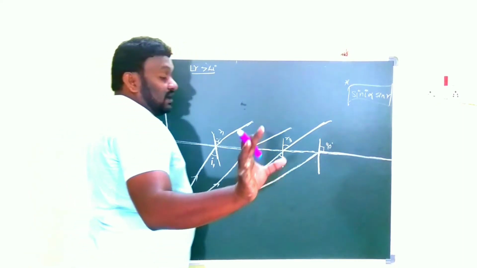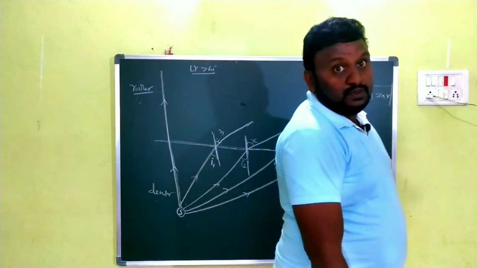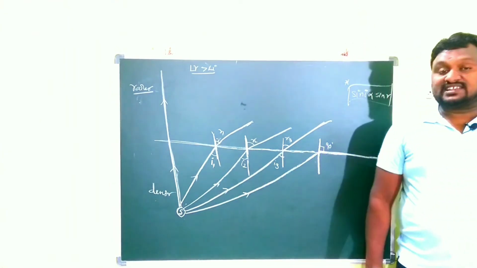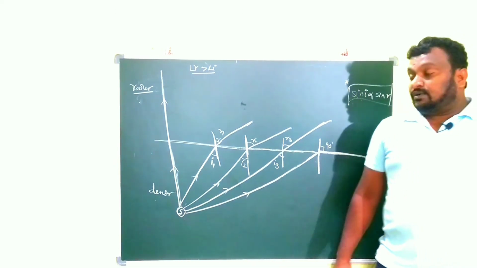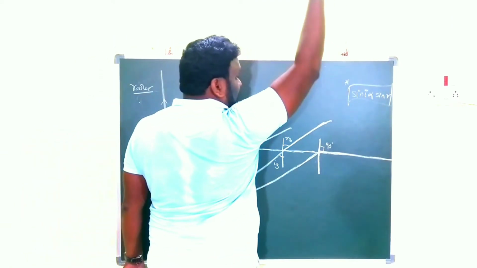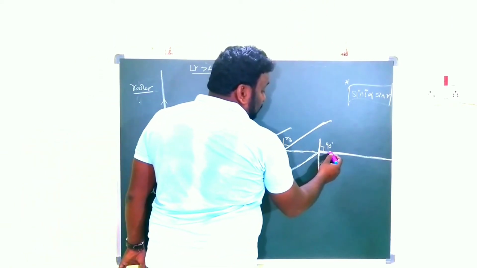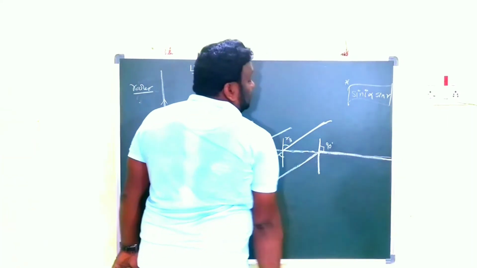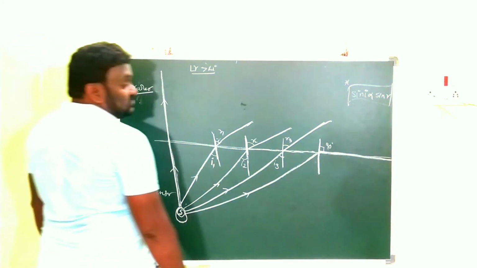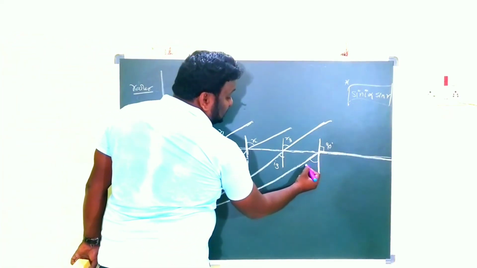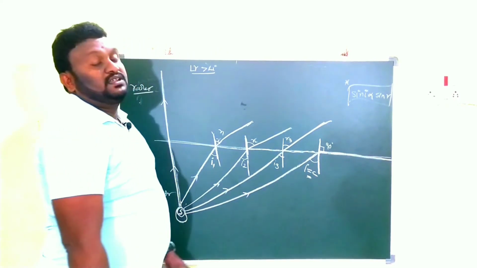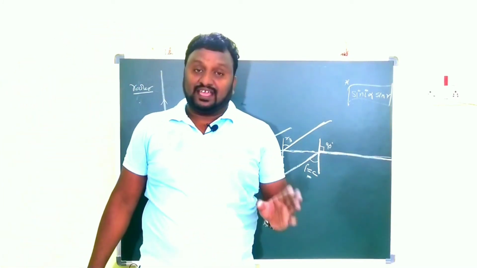This is the very important point you have to observe. In this case the light ray comes straight like this. Here the light is going to be refracted, but it does not completely go away. It simply moves along the interface. Clear children? That's why, in that particular situation, the angle of incidence is called the critical angle. That is what we call the critical angle.